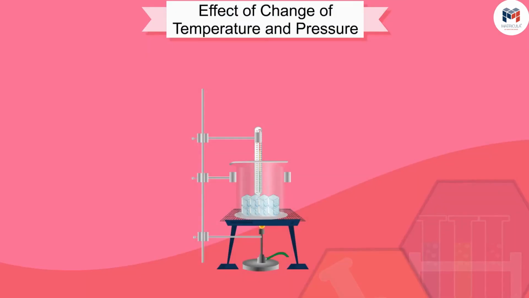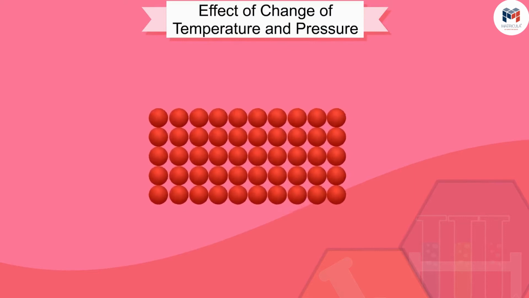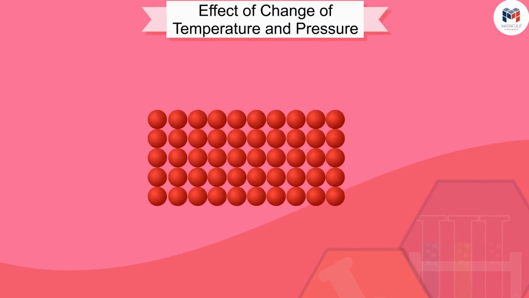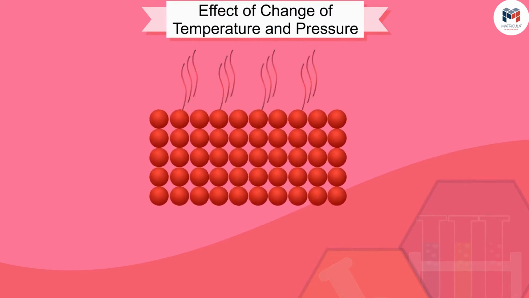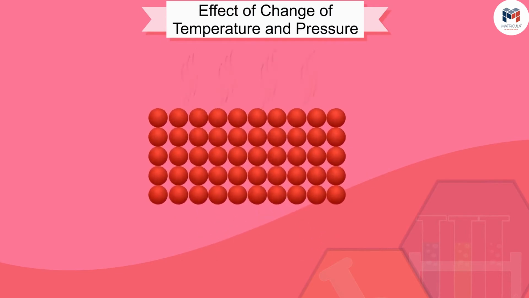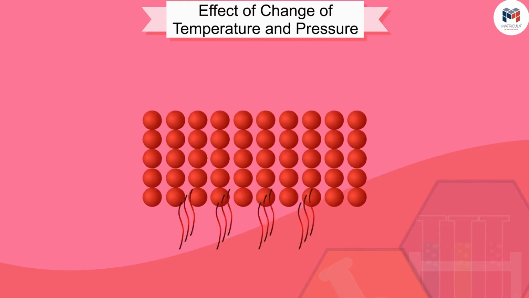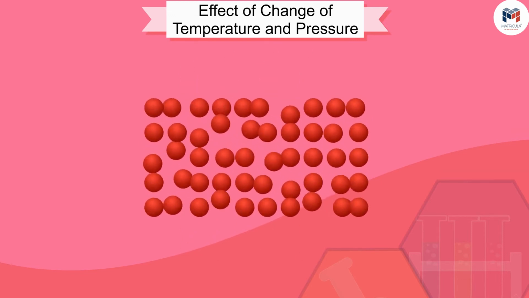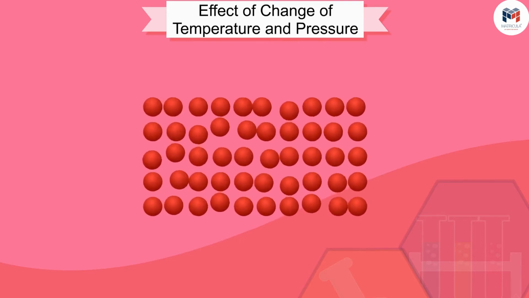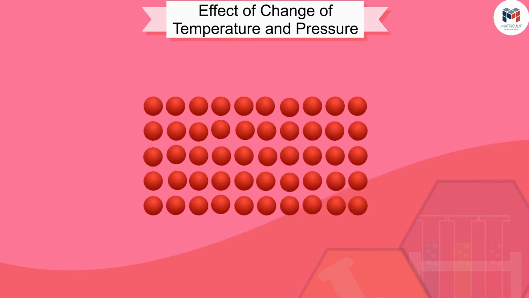When we start heating ice, the kinetic energy of particles present in ice or solid increases as the temperature increases. As the kinetic energy increases, the particles vibrate more quickly. The energy supplied by heat overcomes the forces of attraction between the particles. The particles leave their fixed positions and start moving more freely. A situation comes when ice, solid, melts and becomes water, liquid.